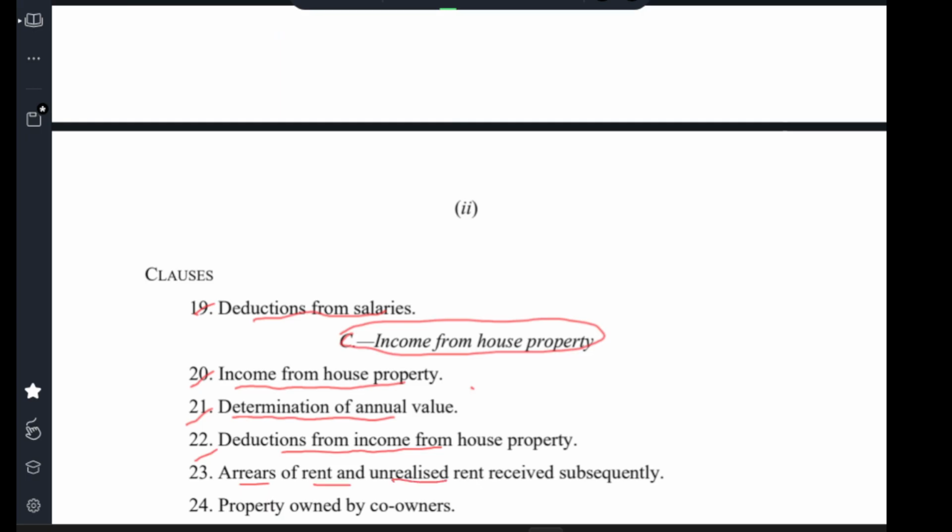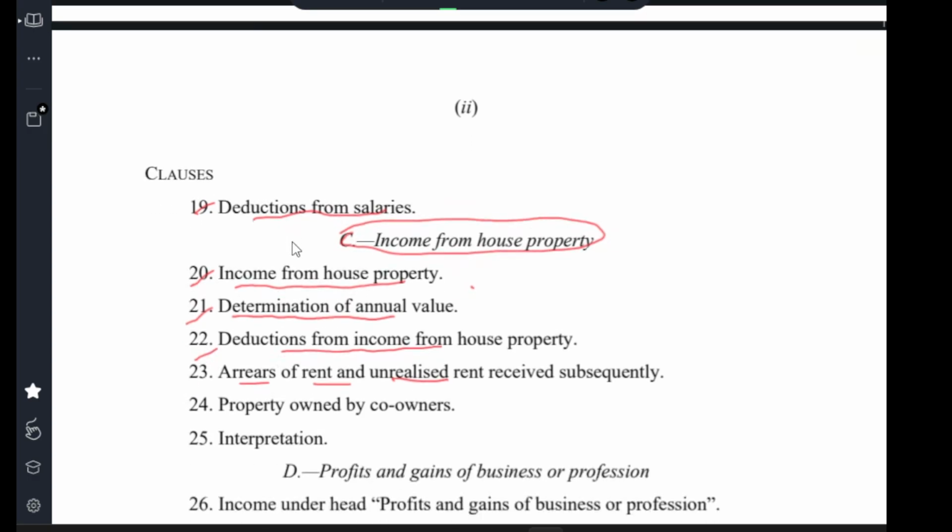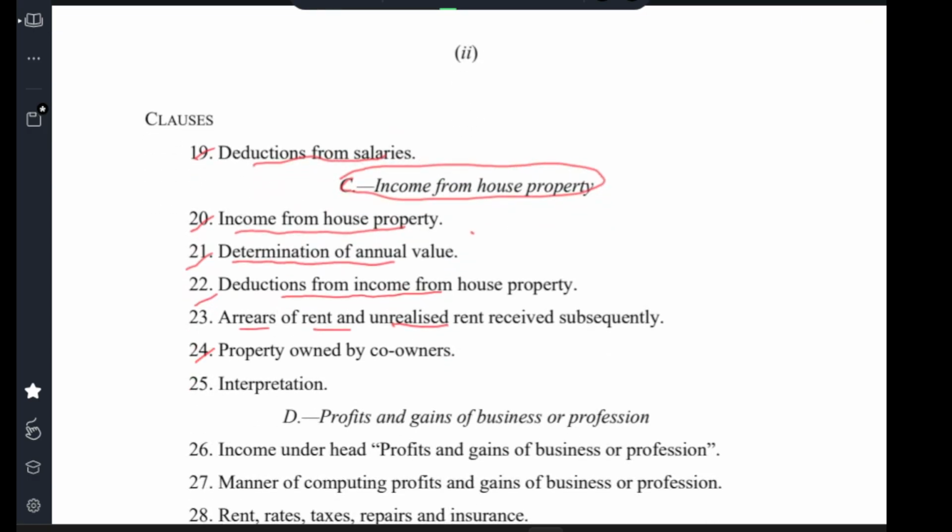Clause 23, arrears of rent, unrealized rent and rent received subsequently. Clause 24, property owned by co-owners. Clause 25, interpretation. D, profits and gains of business and profession.